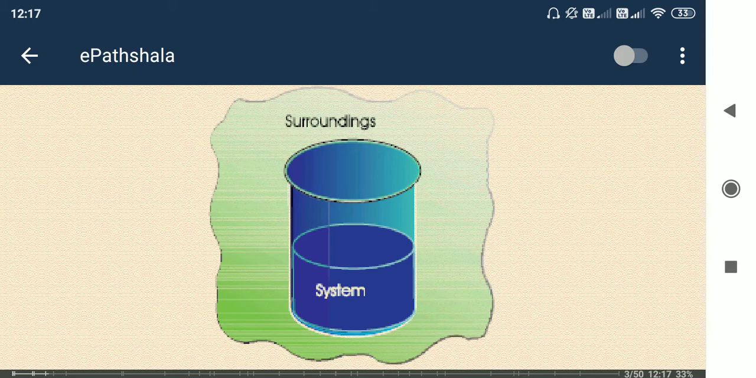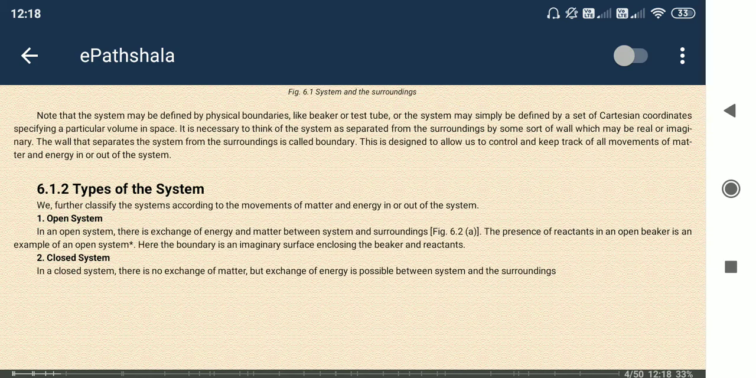If we consider those chemical reactions inside the beaker only, then the beaker and what it covers is considered as a system. Whatever place or location or space we are talking about is the system. Apart from this, whatever we have in the whole universe, the remaining part is called the surroundings. Okay, so you got the point.